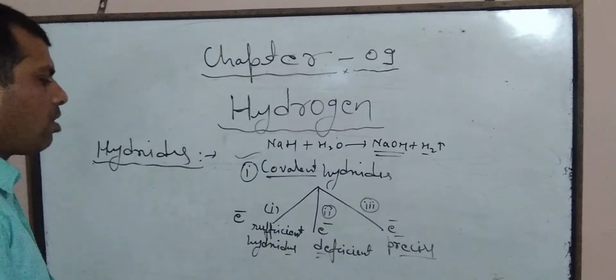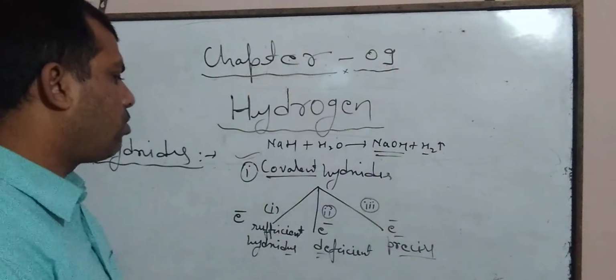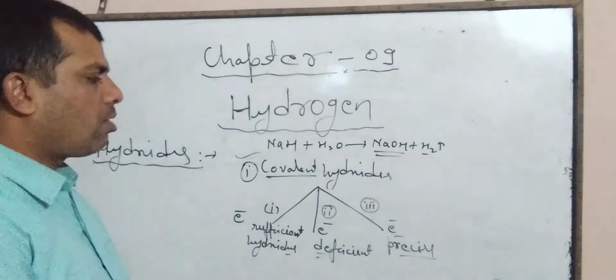Covalent hydrides are broadly divided into three parts: electron sufficient hydride, electron deficient hydride, and electron precise hydride.